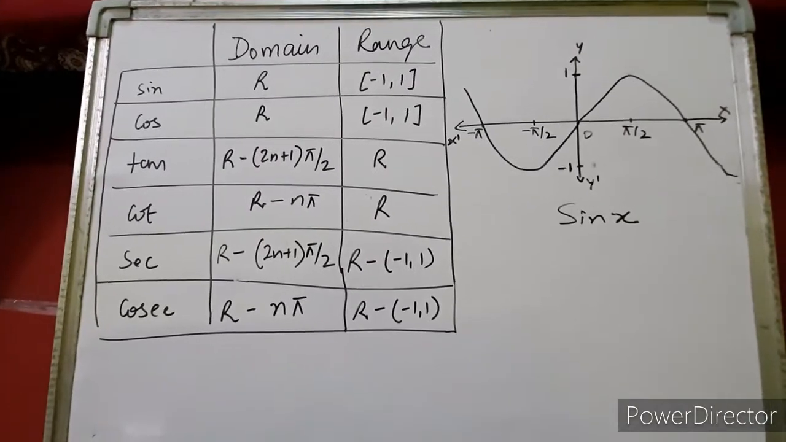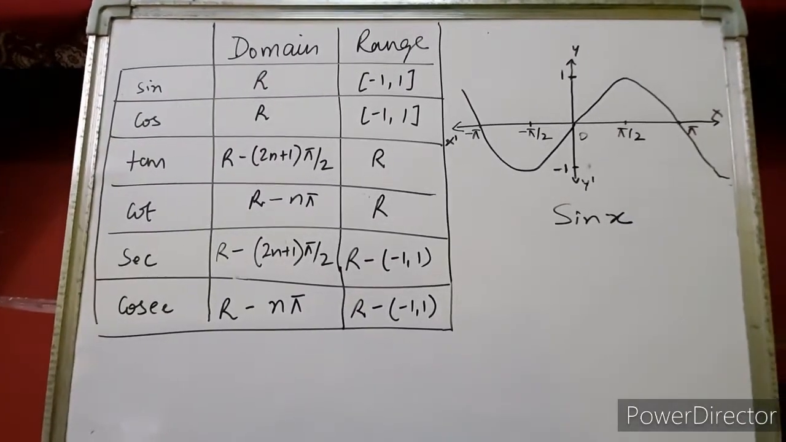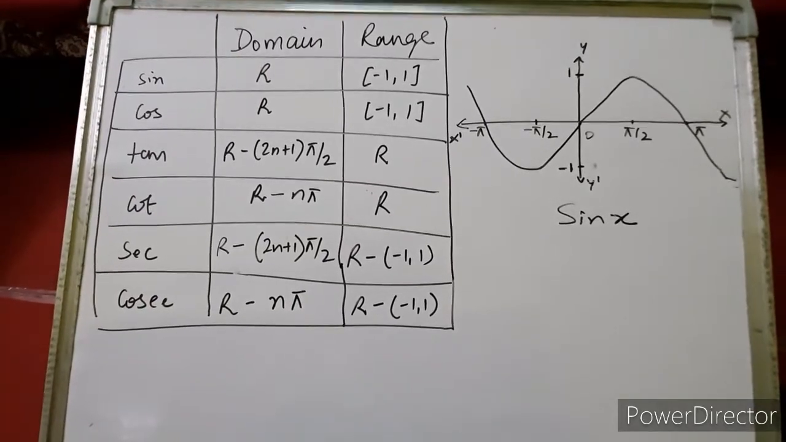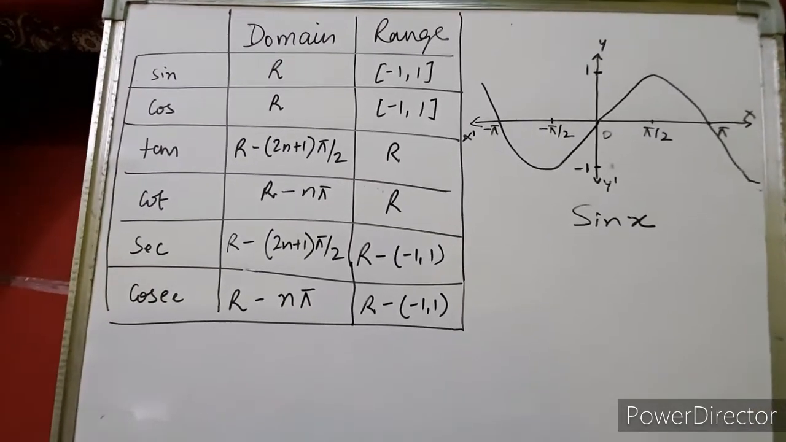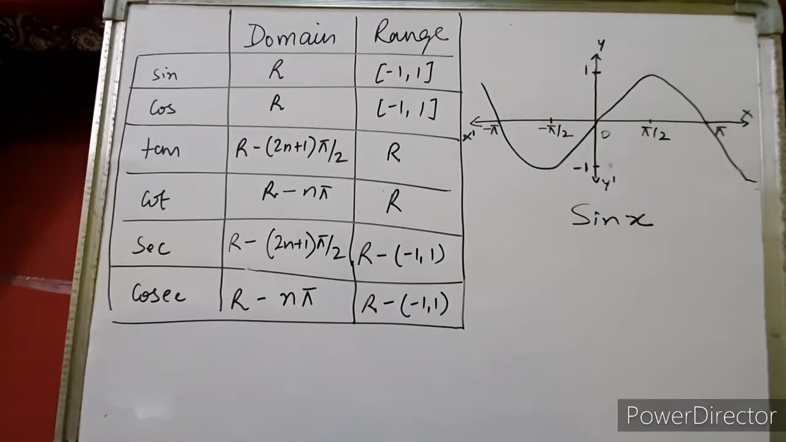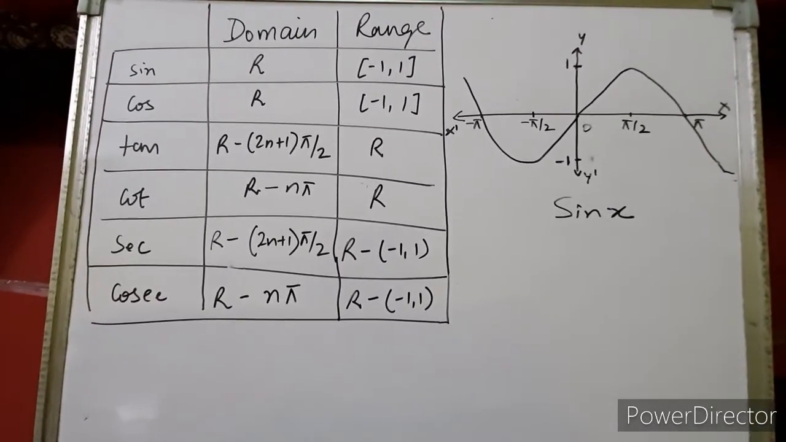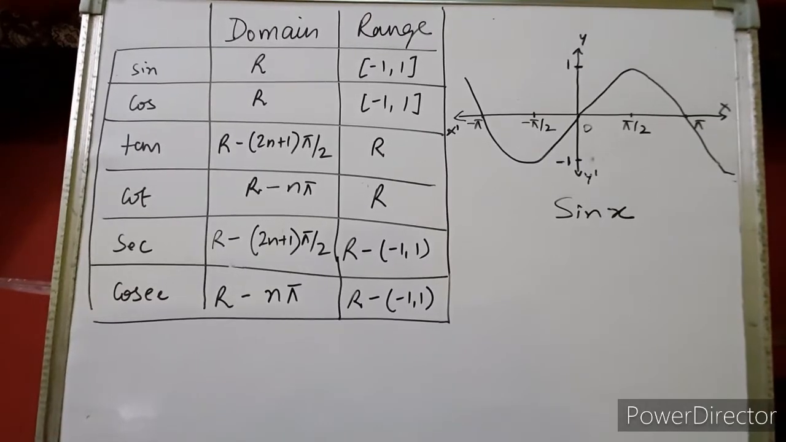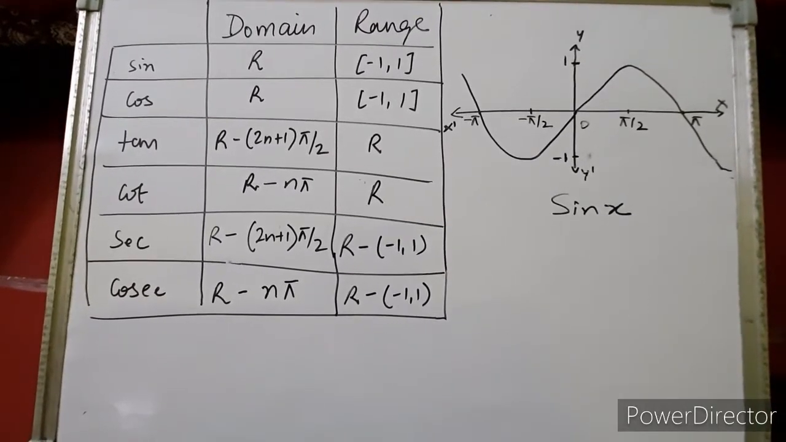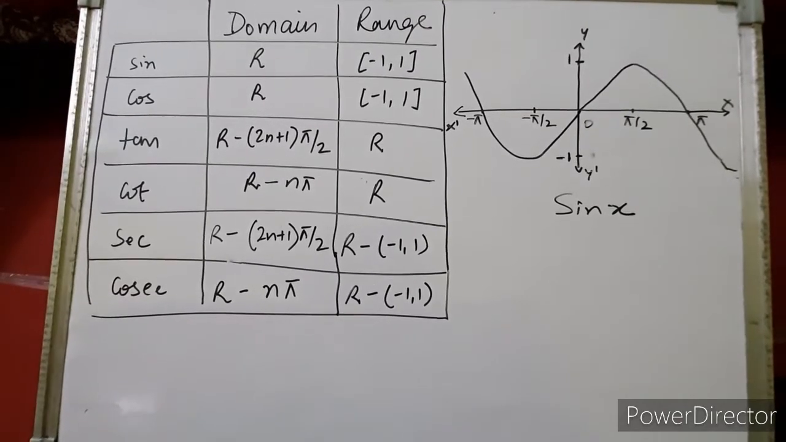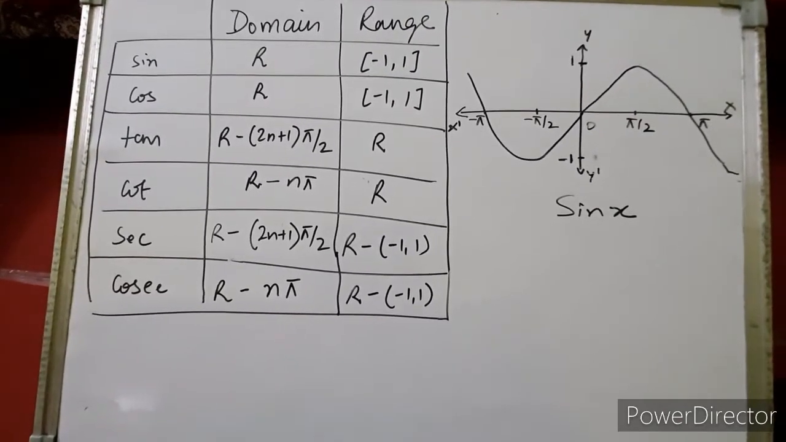Okay children, let's discuss the domain and range of trigonometric functions. What is domain? We have studied in the previous chapter. Domain is the input value and range is the output value, or the image of the input value. So domain is the pre-image of the range, the value given in the codomain. Right, children? Now let's discuss the graph of sin x.